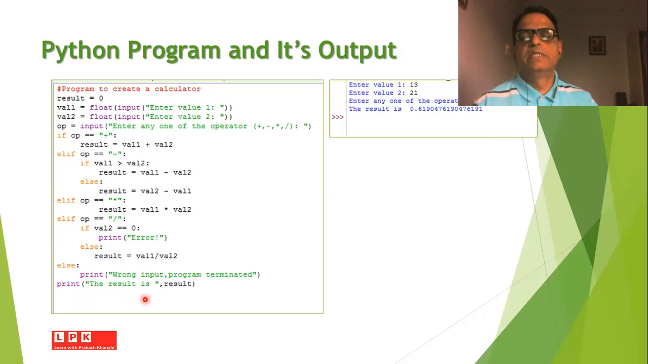So when you execute this program under the Python interpreter, then you will find that the message will be printed on the screen to enter the value 1. Suppose it is 13. Then we will ask to enter the value 2. Suppose it is 21. And suppose the operator is slash. Then in that case, I will get the value 0.619.